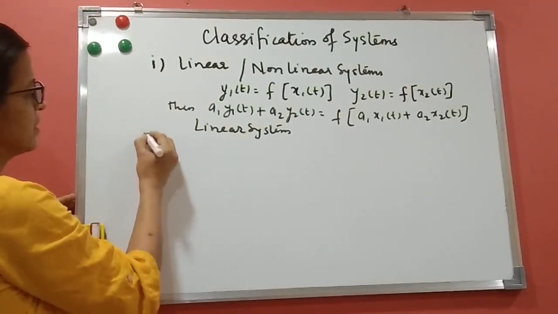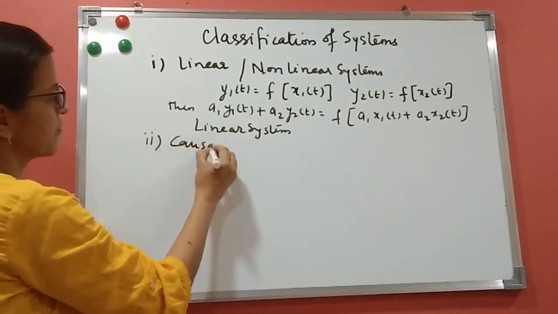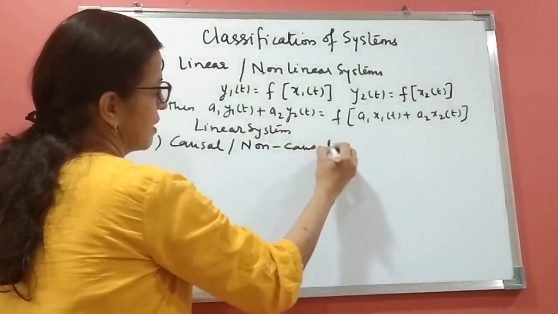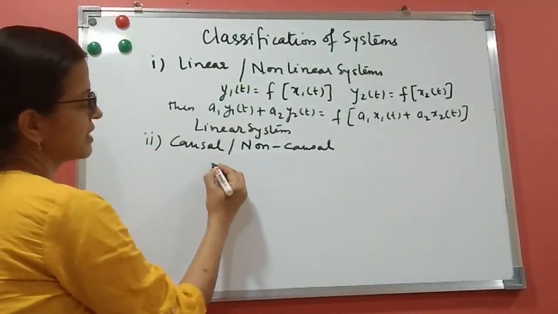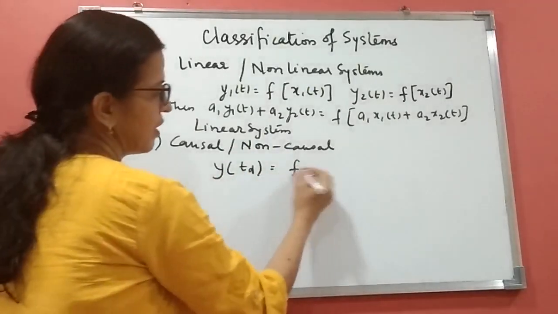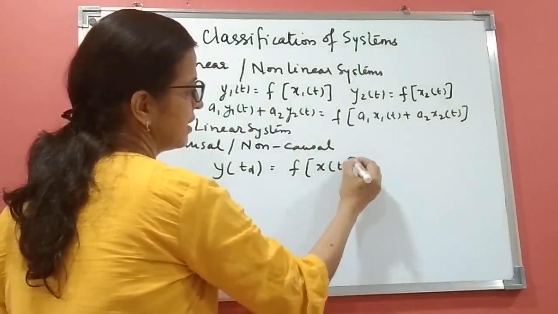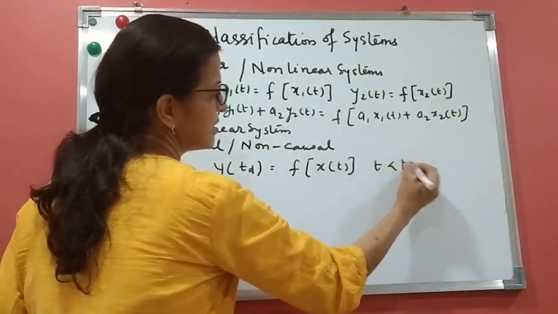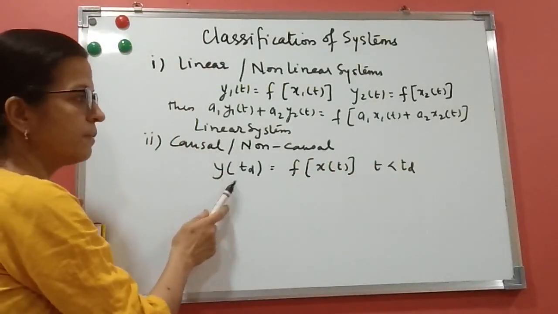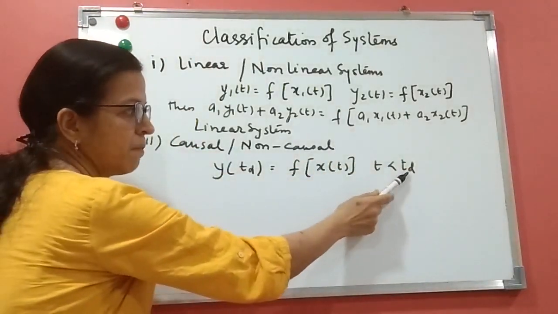Second one is causal and non-causal systems. A causal system states that y of td is a function of x(t) only for t less than or equal to td. Now what is the meaning of this? In causal systems, the output depends only on present and past.